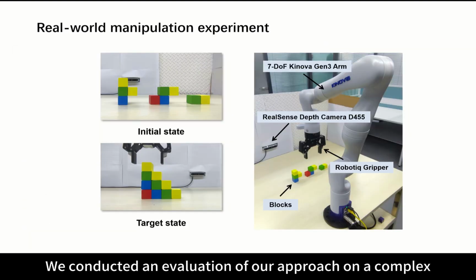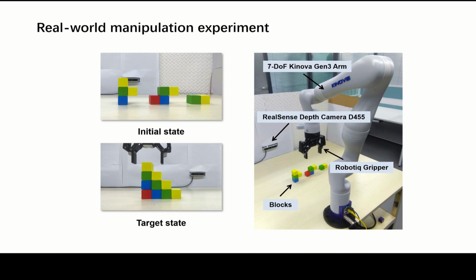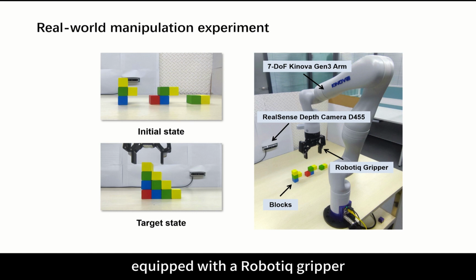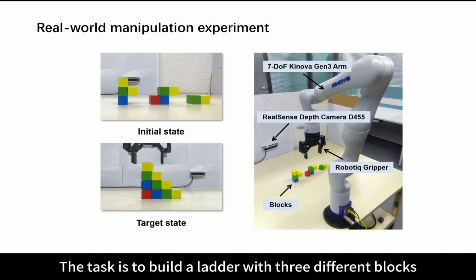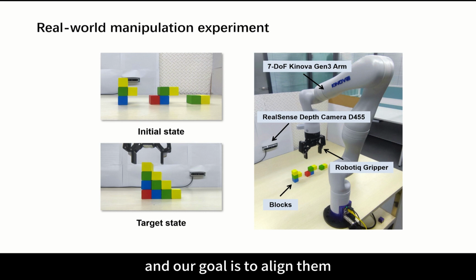We conducted an evaluation of our approach on a complex, long-horizon, real-world manipulation task. We use a 7DoF Kinova Gen 3 robotic arm equipped with a robotic gripper. The task is to build a ladder with 3 different blocks. Initially, these blocks are spread out on the table and our goal is to align them to build the desired shape.